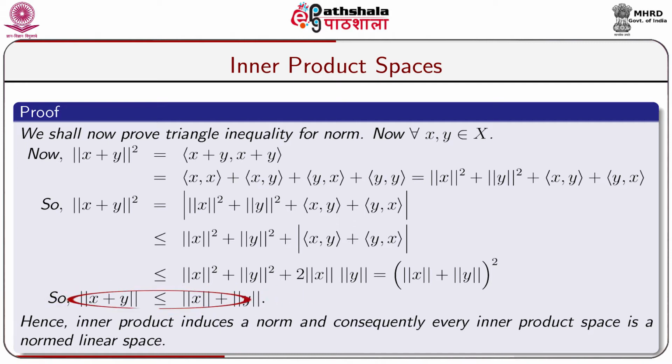So, norm of x square plus norm of y square plus 2 into norm of x into norm of y is equal to norm of x plus norm of y whole square. Thus, we get norm of x plus y less than or equal to norm x plus norm y. So, the third norm axiom is satisfied. Hence, inner product induces a norm and consequently, every inner product space is a norm-linear space.